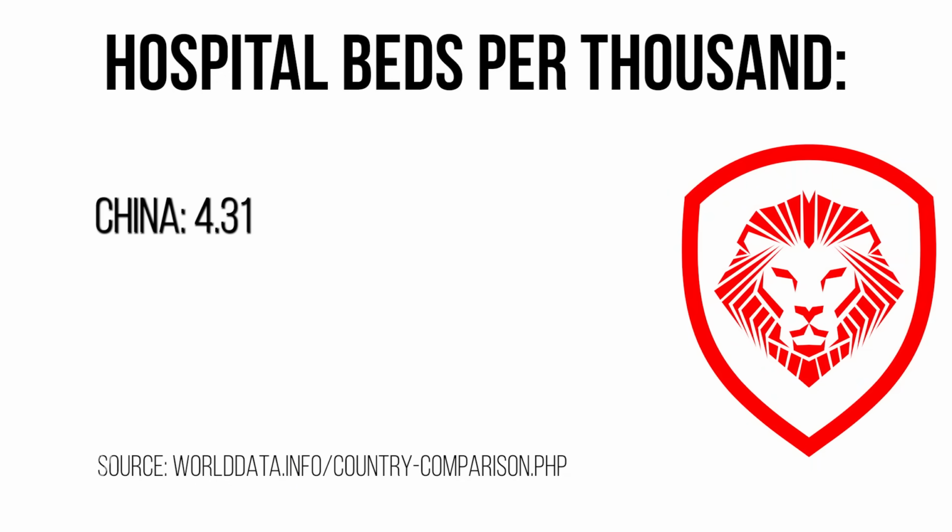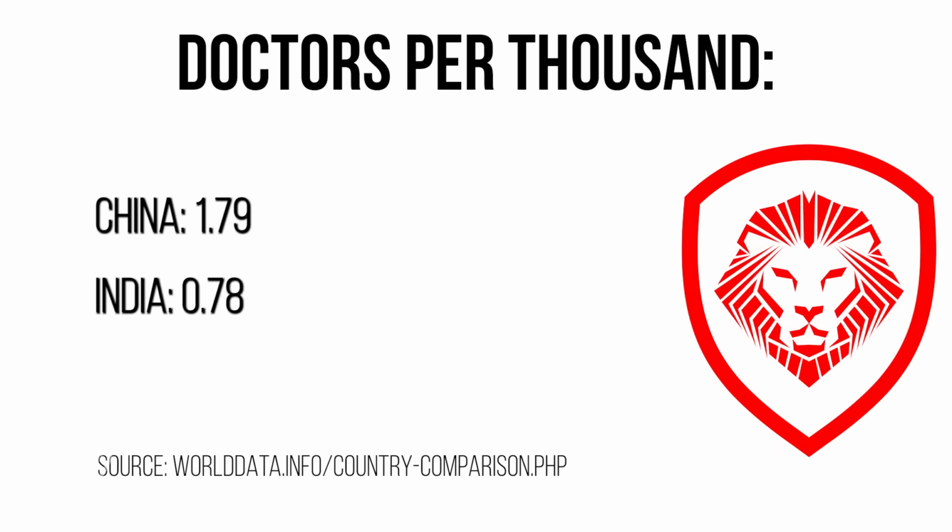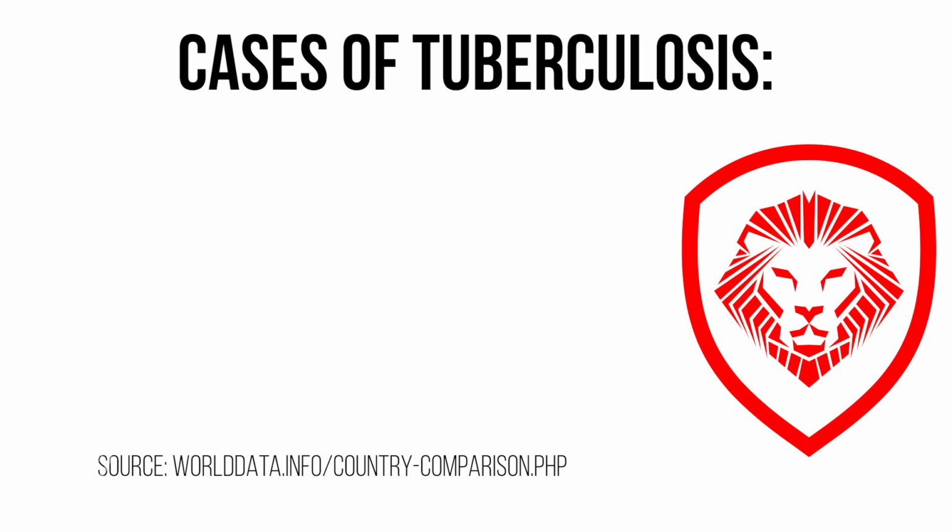China, 4.31 beds per thousand. India, 0.53. That's terrible. Again, edge goes to China. Doctors per thousand. China, 1.79. India, 0.78. Edge goes to China.